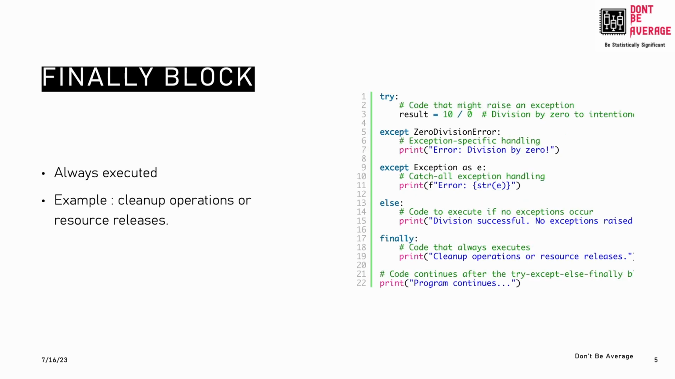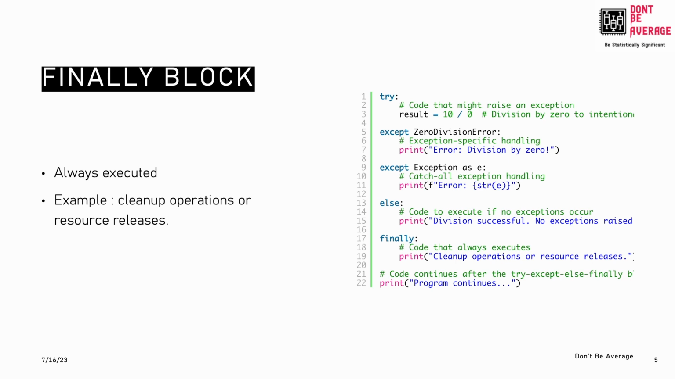Now finally, the finally block. The finally block is optional and it is executed regardless of whether an exception occurred or not. It is typically used for code that must be executed after whatever we have run. So it could be a cleanup operation or it could be a resource release within the try block, whatever we have done. After that, if there is a part of code that we need to run, irrespective of errors happening or not happening, that piece we will put here.